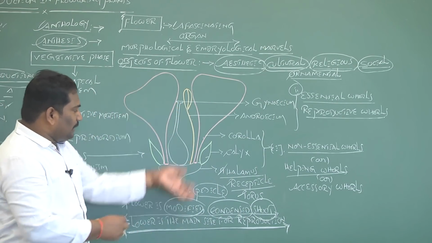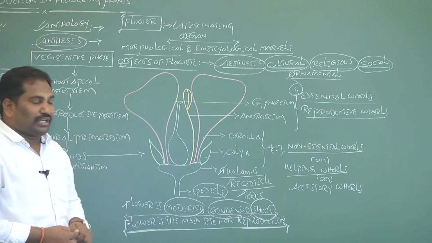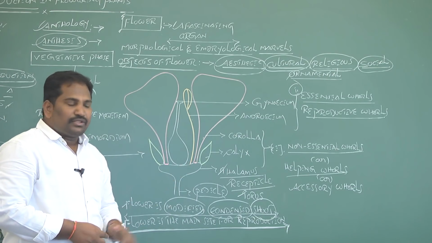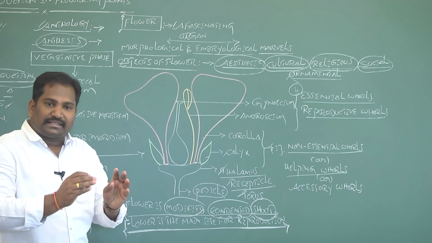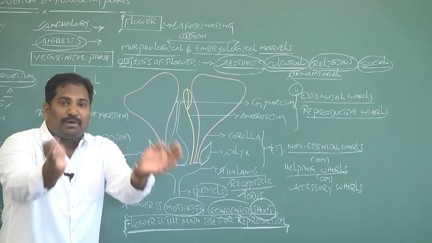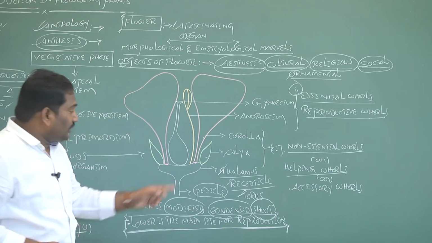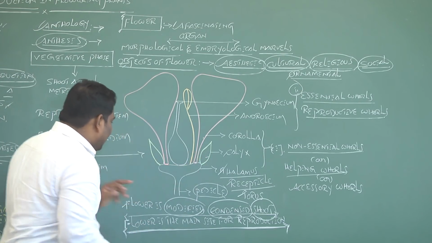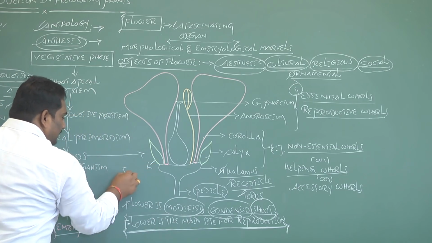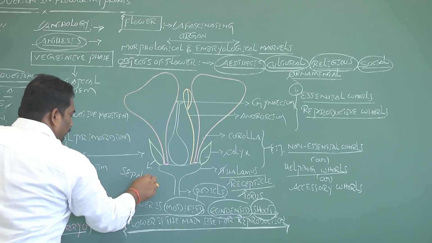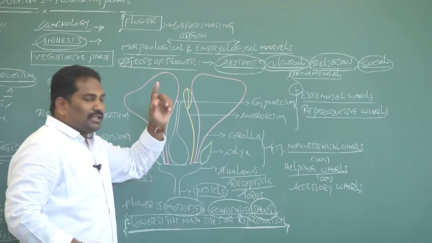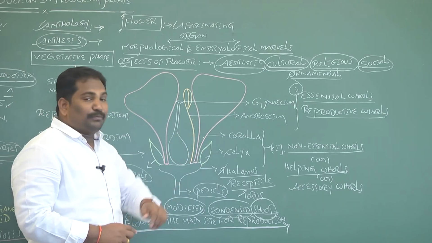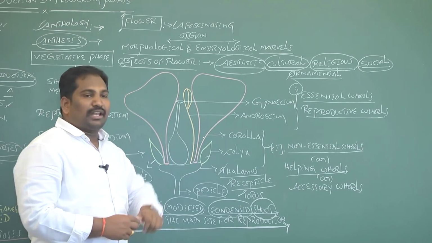Let's discuss: in a bisexual flower, the outermost whorl is called the calyx. Generally, calyx is green in color. Its function is photosynthesis and protection during the bud condition of the flower. The units of the calyx are called sepals. Let's come to the second whorl of a bisexual flower, the corolla.